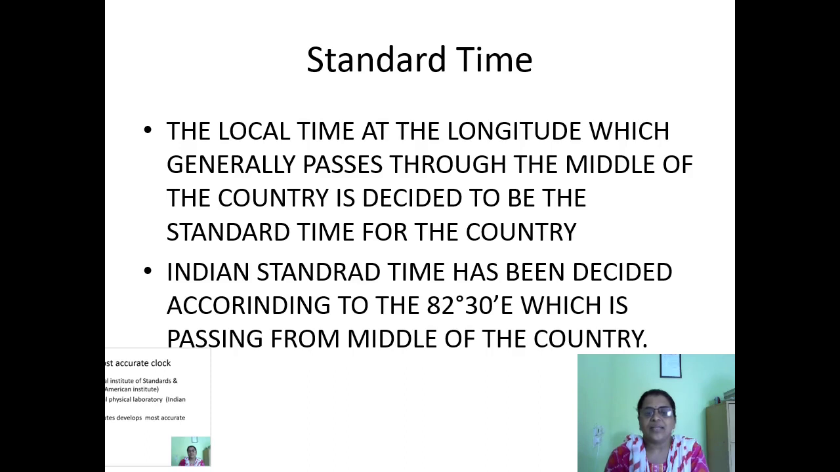Indian standard time has been decided according to the 82 degree 30 minutes east, which is passing through the middle of the country. The local time at the longitude which generally passes through the middle of the country, the 82 degree 30 minute longitude, is passing through the middle of the country, hence it is our IST, Indian Standard Time. Okay, the whole country decides time according to the 82 degree 30 minutes.